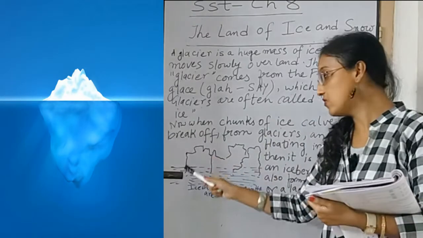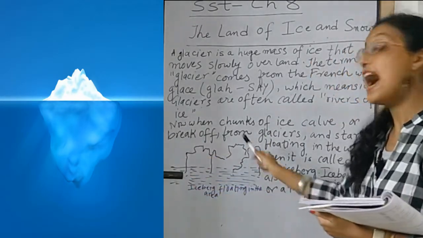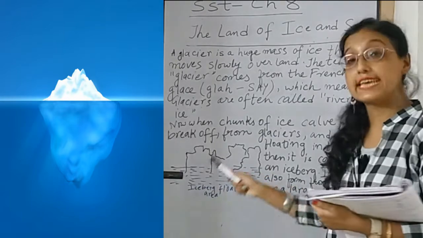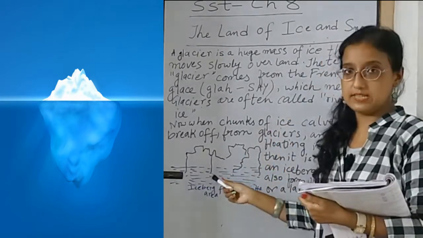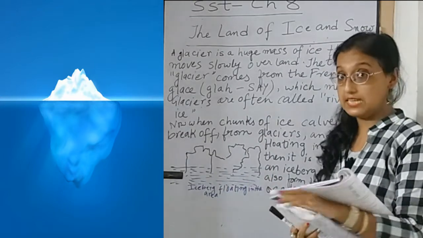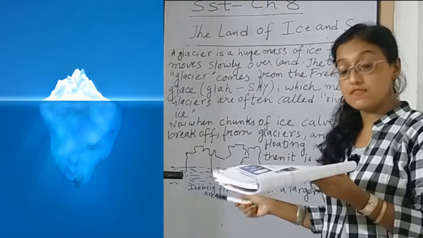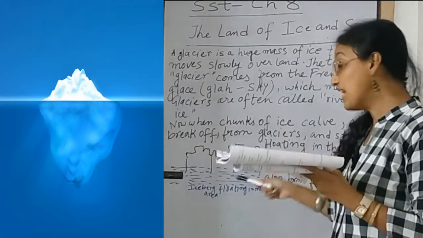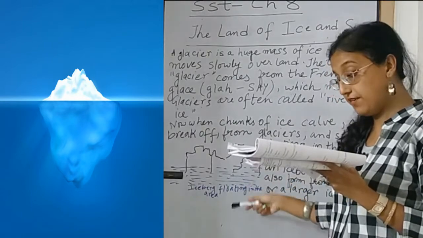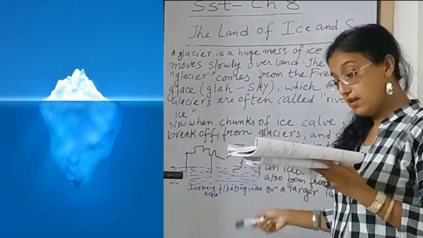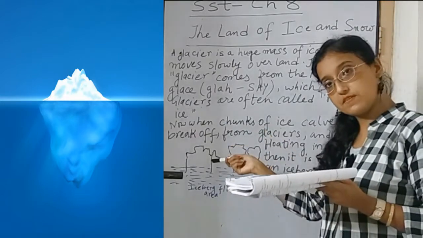Now, let us look at the diagram. This is the diagram of an iceberg which is floating in the sea. If we closely look at the diagram, we will see that icebergs are very dangerous as they are much bigger below the surface of the sea water than they appear on the surface.